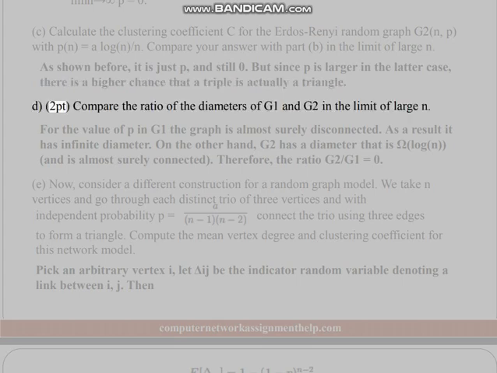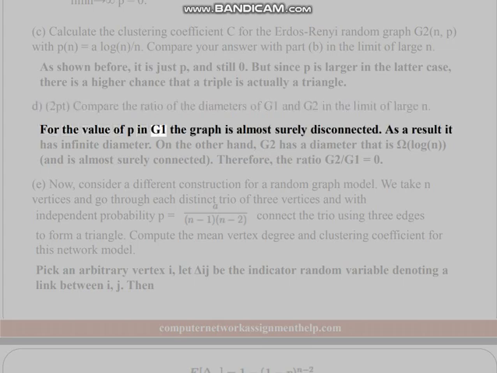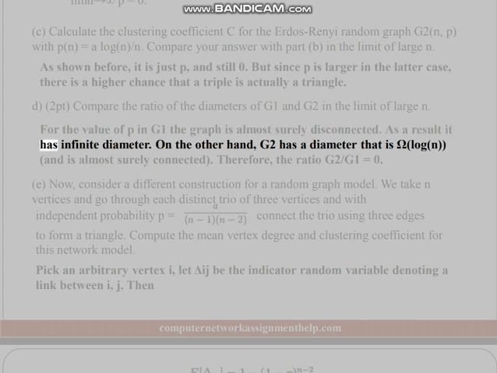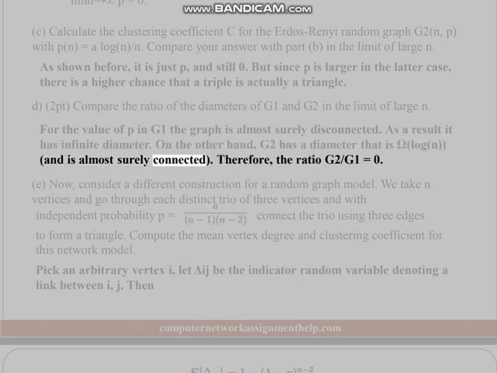D. 2 points. Compare the ratio of the diameters of G1 and G2 in the limit of large N. For the value of P in G1, the graph is almost surely disconnected. As a result, it has infinite diameter. On the other hand, G2 has a diameter that is omega of log N and is almost surely connected. Therefore, the ratio G2/G1 equals 0.